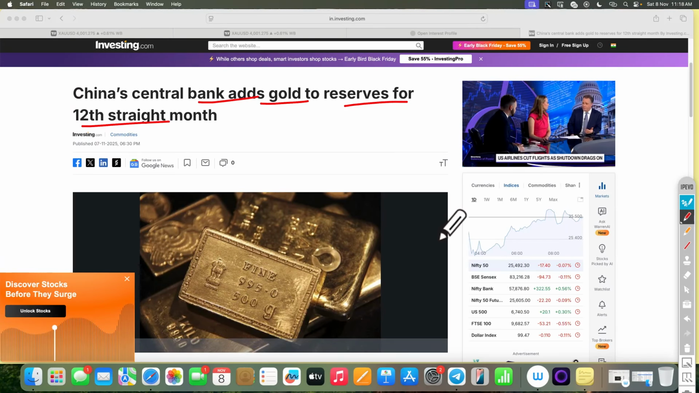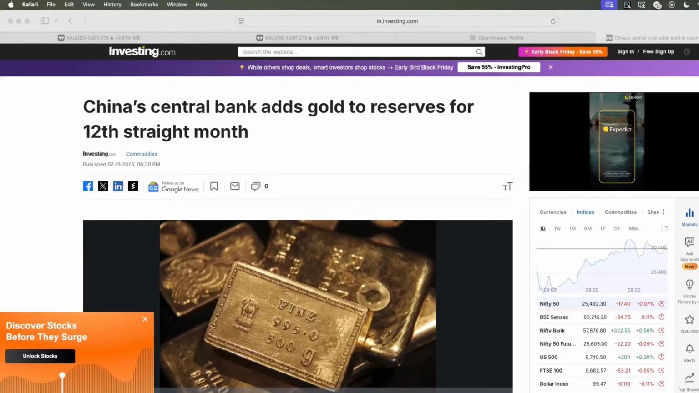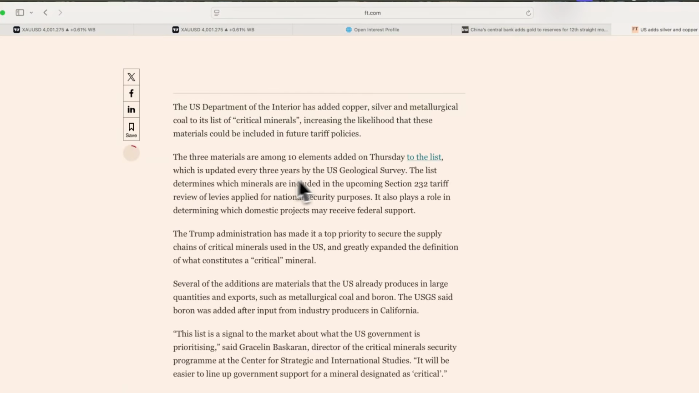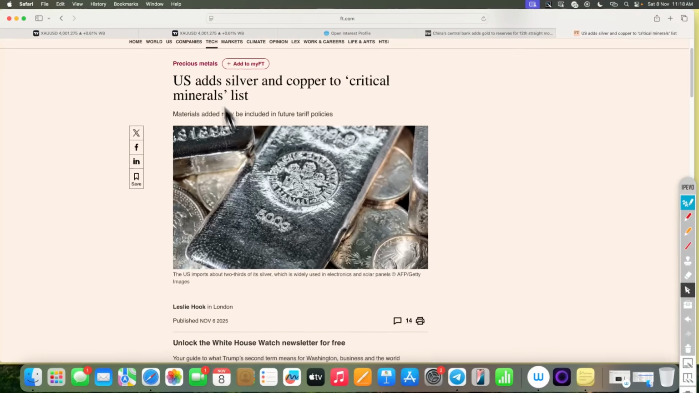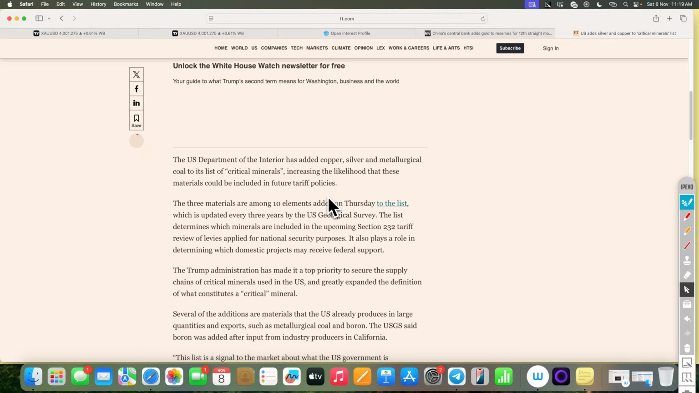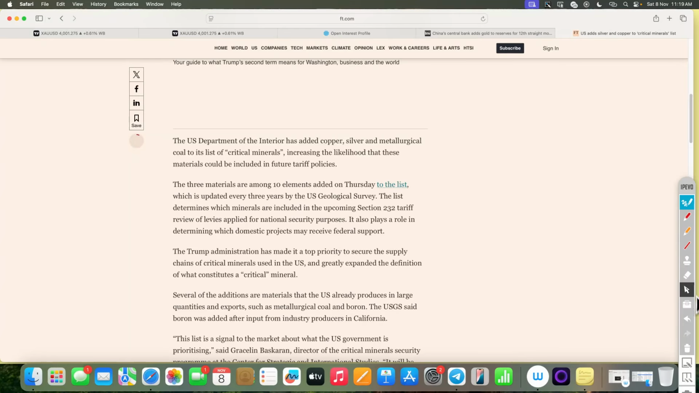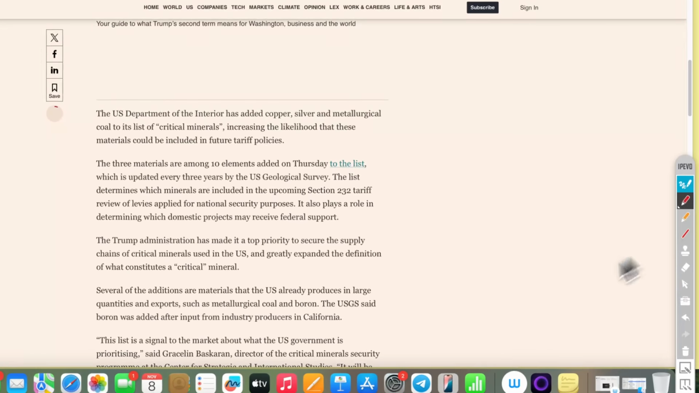Also for silver, we have some major news coming this week, and the news was this right over here. You can see that the US added silver and copper to the critical minerals list, which is also positive news for silver. Silver is also showing positive sentiment.